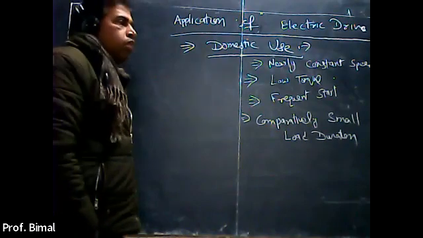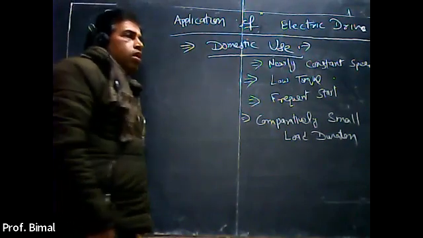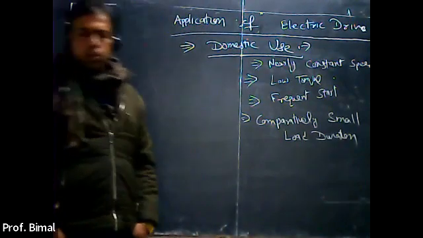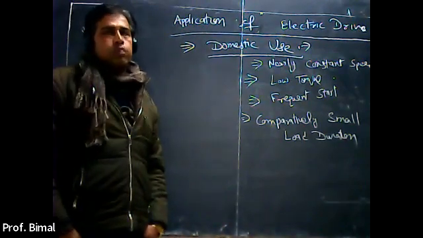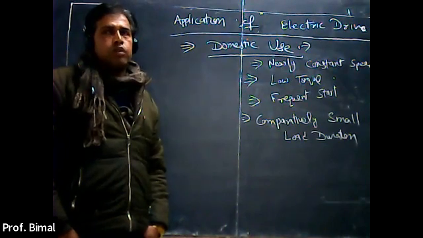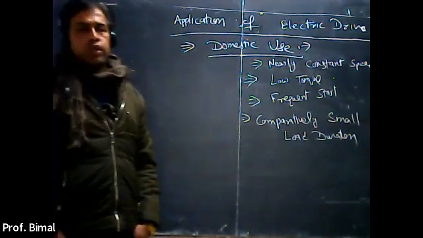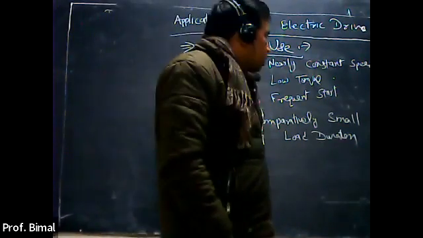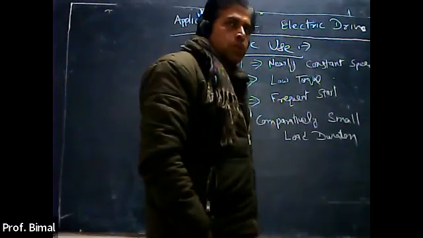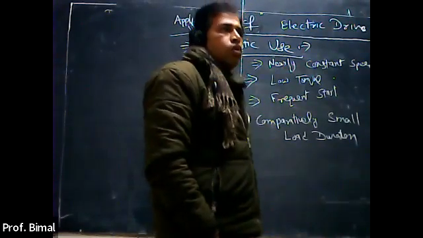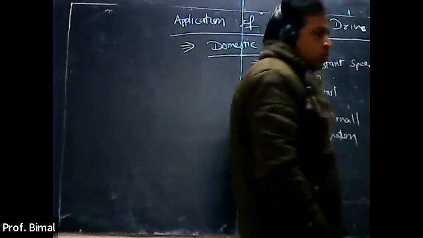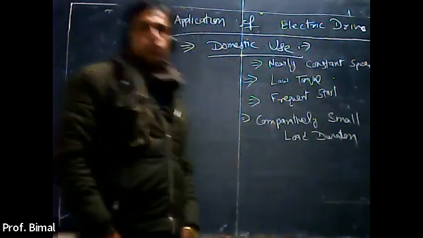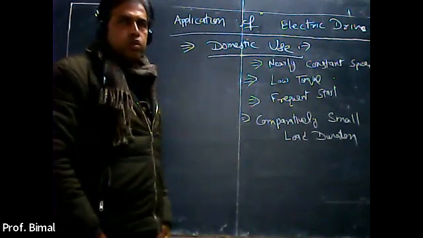A universal motor is a motor which may operate on AC as well as on DC supply. So there are applications like hair dryers or mixer grinders. In that case, we are using a universal motor, series type, right?